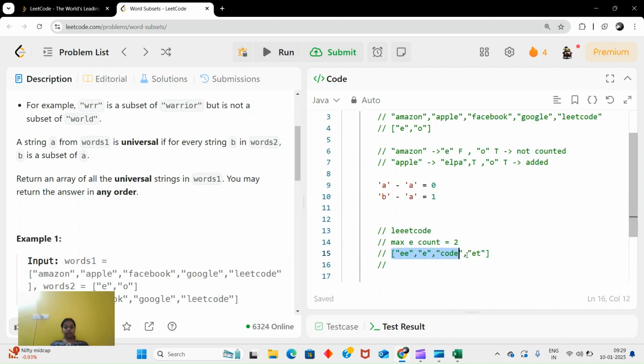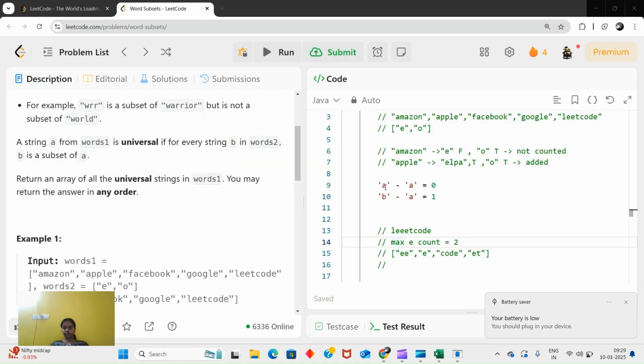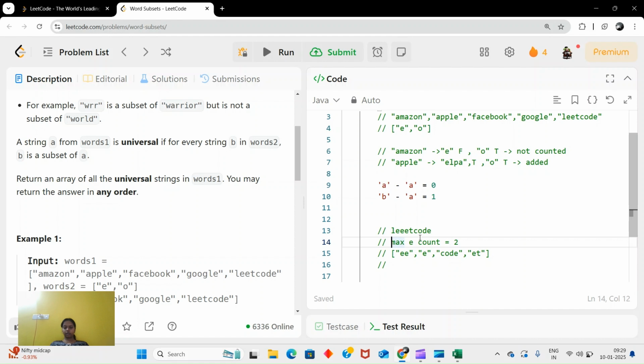Then in every string b, let's say we have this string b, we will call it words of 2.